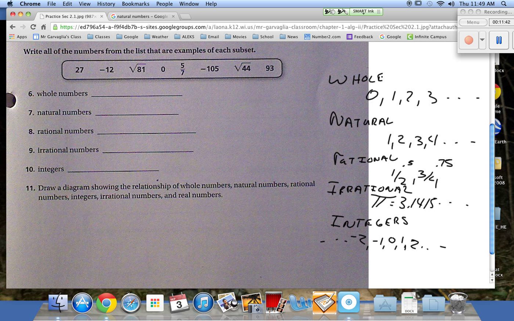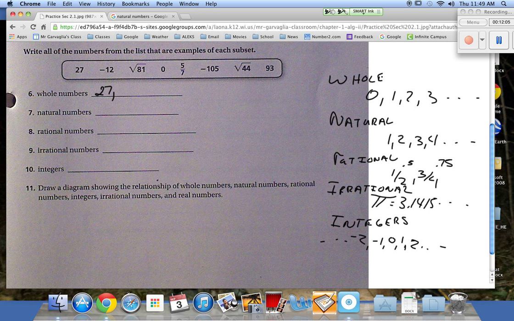Keeping on going. Okay, so let's take a look at these. Which numbers up here are whole numbers? 0's in there, right? 27 in there? Is -12 in there? Is square root of 81? Yes. Here's a radical chart right here.